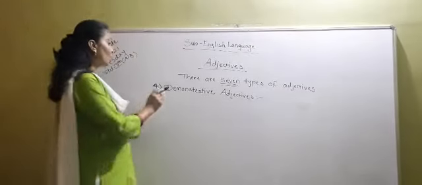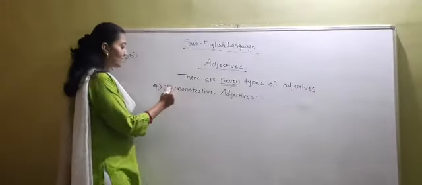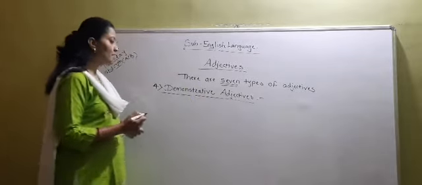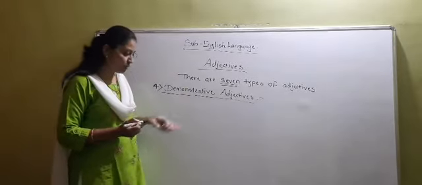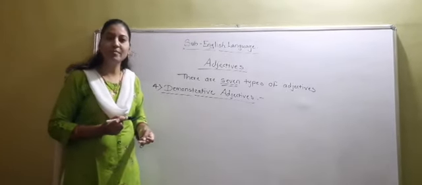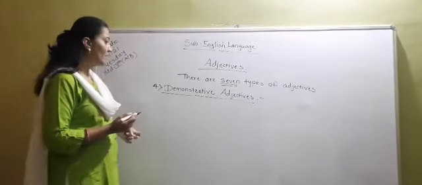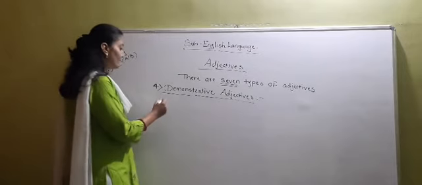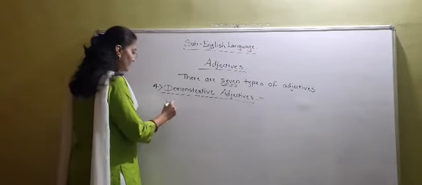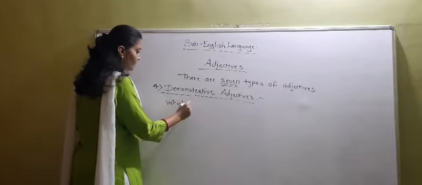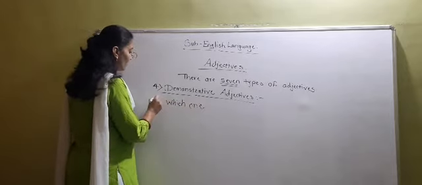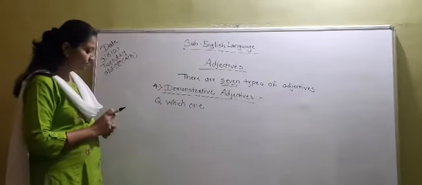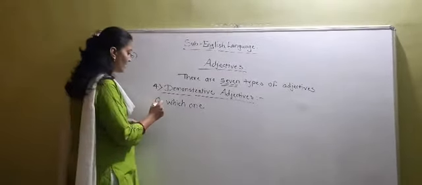Now students, fourth type is demonstrative adjectives. Fourth type is demonstrative adjective. They point out a particular person or thing being spoken about. And it gives the answer of the question, which one. Now see the example.